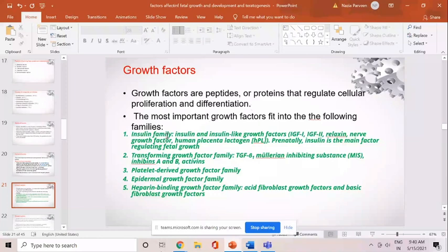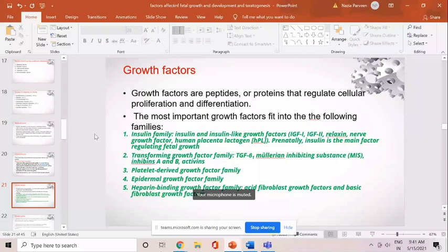Insulin family: insulin and insulin-like growth factors, IGF-1, IGF-2, relaxin, nerve growth factor, human placental lactogen growth factors. Transforming growth factor family: TGF-beta, Mullerian inhibiting substance (MIS), inhibin A and B, activins. Platelet-derived growth factor family, epidermal growth factor family, heparin-binding growth factor family. I'm not going into the details of these various growth factors, but they are important. You should know what the different growth factors are.